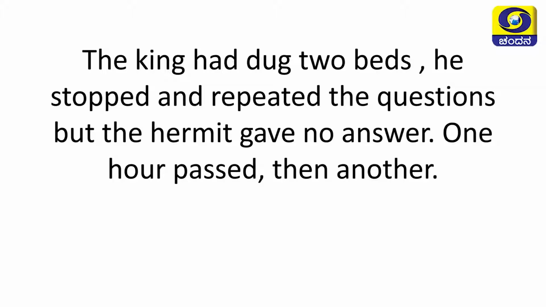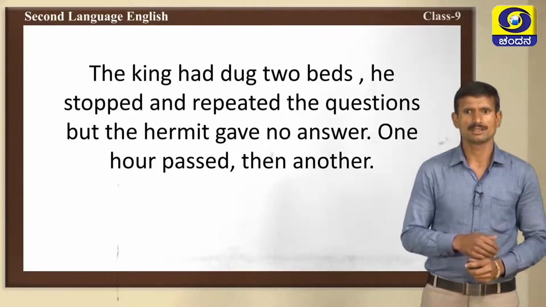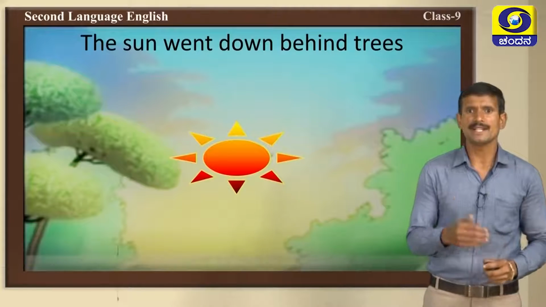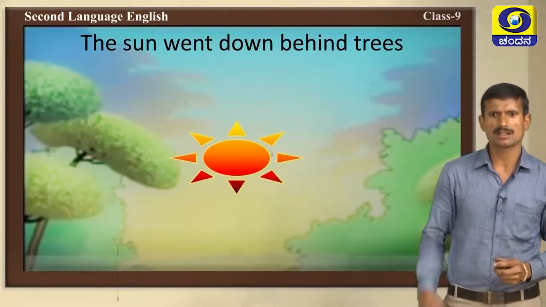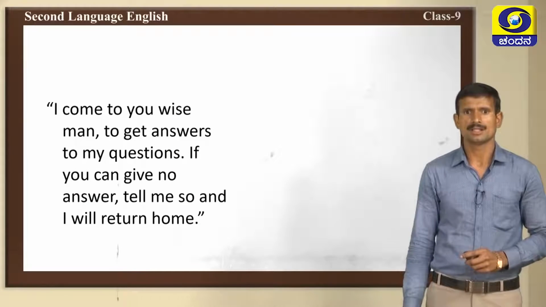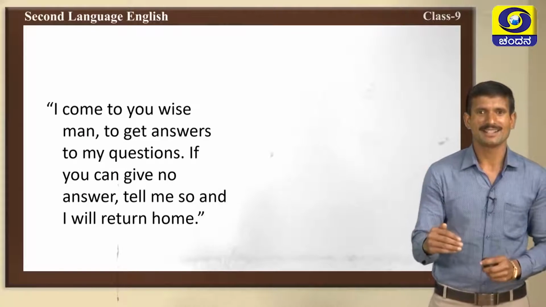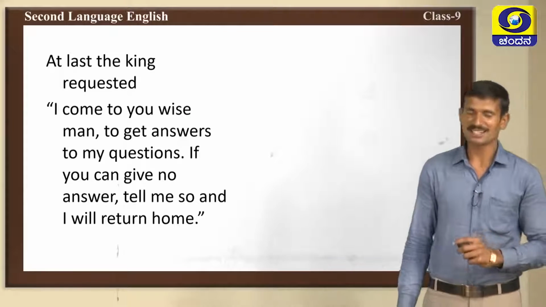1 hour passed, then another. The king was waiting to get the answers. What would happen? Yes, the sun went down behind the trees. It was getting dark. At last the king stuck the spade in the ground and repeated the questions.